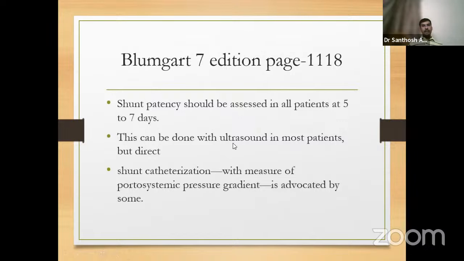This can be done with an ultrasound, by which they mean Doppler. The other way is shunt catheterization. Initially they used to do it intraoperatively, but postoperatively we can puncture the portal vein branch through the liver and measure the pressure difference, one in the portal vein, the other through the shunt. If it is patent, we can cross and measure from the renal vein side also.